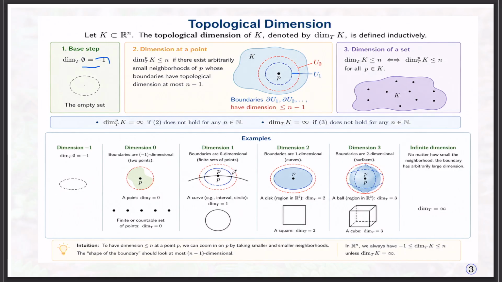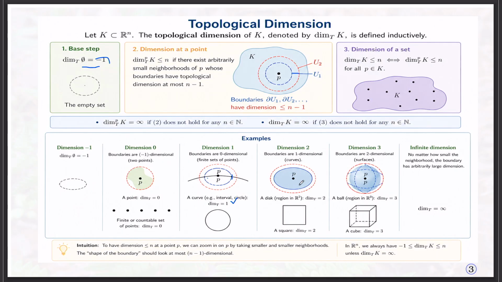The boundaries are the point set. So their topological dimension is 0, therefore the topological dimension of this curve is 1. Now come to the solids, that means the disk in R^2. The boundaries are a 1-dimensional curve, therefore the dimension is 2.